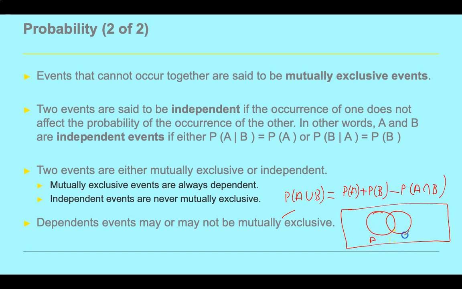So A and B, and we have found this union. This intersection is nothing but this part, A intersection B.